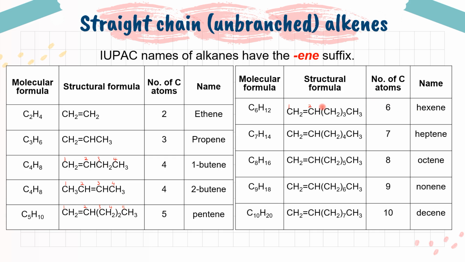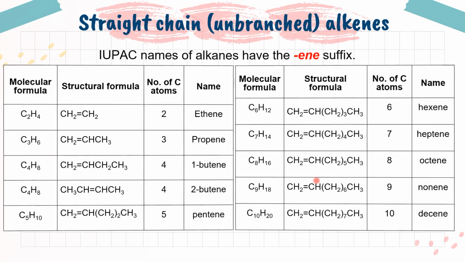From previous lesson, number the carbon chain with the nearest to the functional group. 1, 2, and then this means that it's repeated 3 times. 3, 4, 5, 6. So 7 carbon is heptene, 8 carbon is octene, 9 carbon is nonene, and 10 carbon is what we call decene.